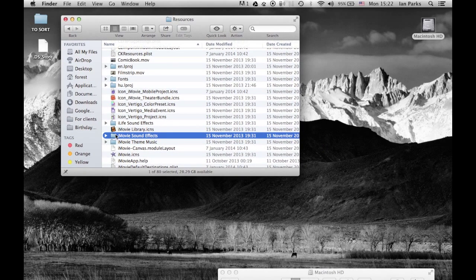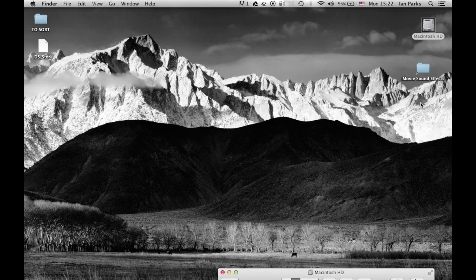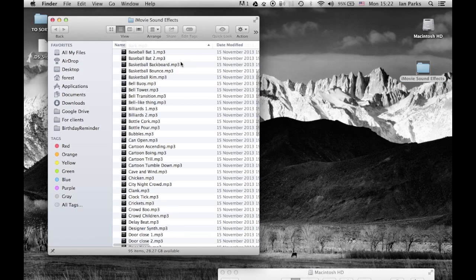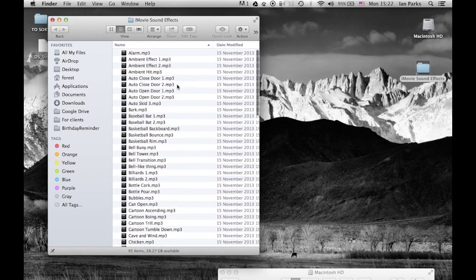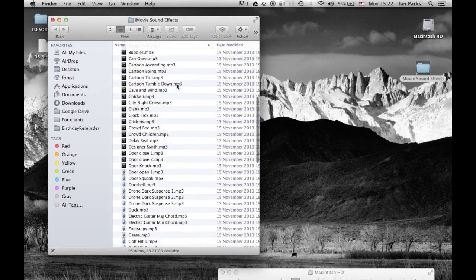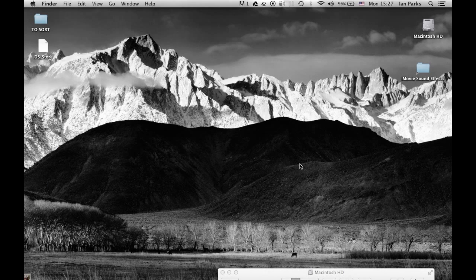Now, all you need to do now is drag that folder to the desktop or anywhere else, and it creates an alias. So if we close that, now if you double click the alias here, it will open the folder, even though it's hidden in the iMovie package. So now, if you want to use any of those sound effects, we have an alias on the desktop that you can use to access them from any other application.